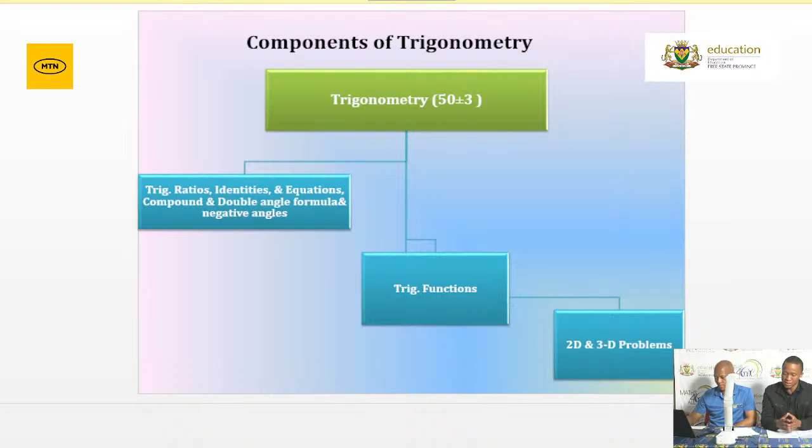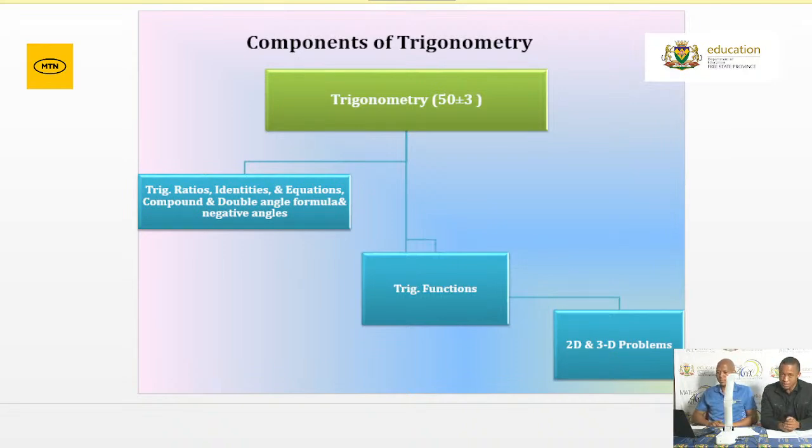And then lastly, grade 12s, you'll also be assessed on your ability to solve 2-dimensional and 3-dimensional questions using triangles in trigonometry. And that's where you're mainly going to use your area rule, sine rule, your cosine rule, as well as your definitions of your trig ratios.